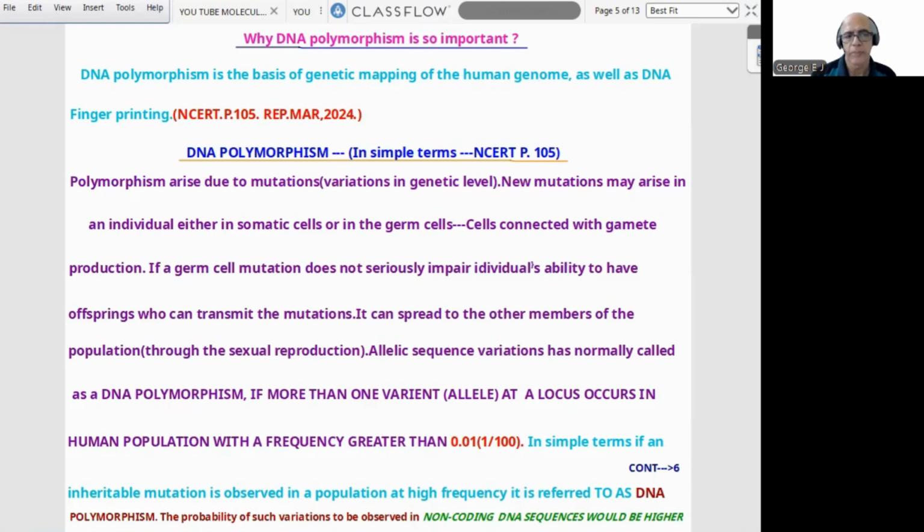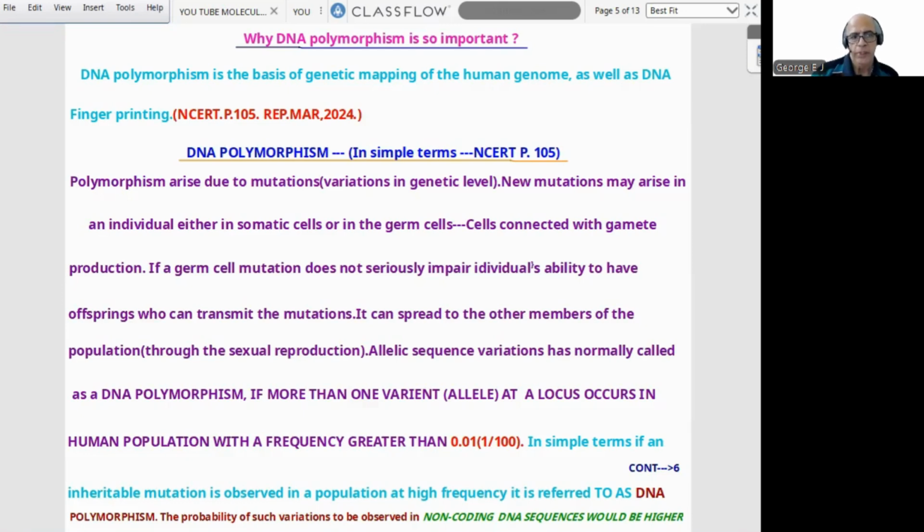In simple terms, if an inheritable mutation is observed in a population at high frequency, it is referred to as DNA polymorphism. That's the most basic, simplest manner. The probability of such variation being observed in non-coding DNA sequences would be higher.